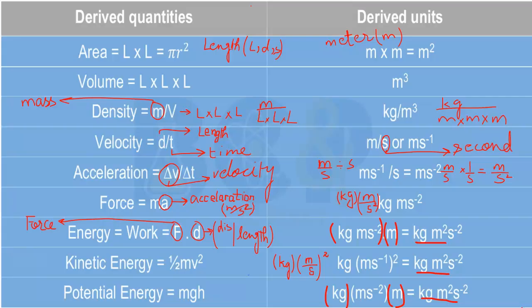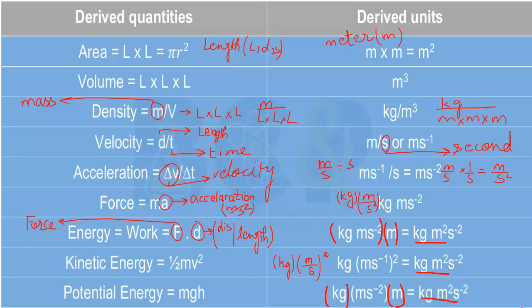Volume is the product of length when it is multiplied with itself thrice. And the same is the case with its unit, that is meter cube. When meter is multiplied with itself thrice, then the resulting unit is meter cube. Multiplication or division of the base quantities is the evidence that these quantities, either area, volume, density, are derived quantities.